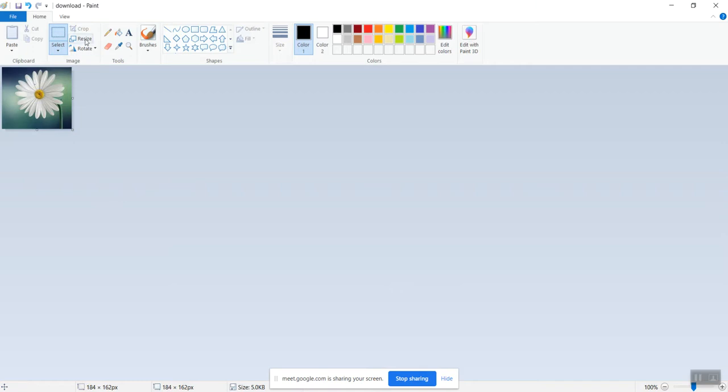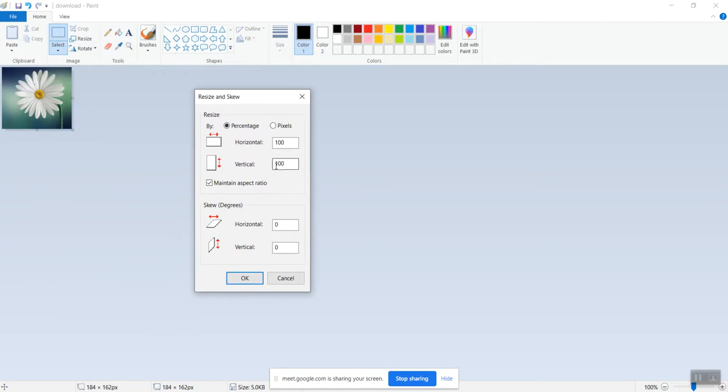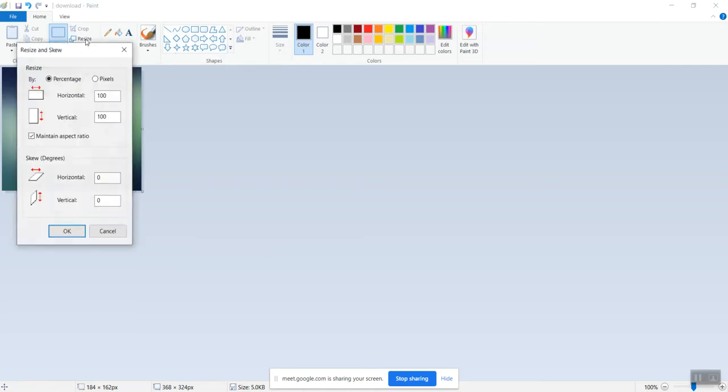Then the next one is resize. I want to make it larger than the present image. I can set it using percentage and also pixels. So I will simply make the ratio 200 by 200. Now you can see the image is resized larger.